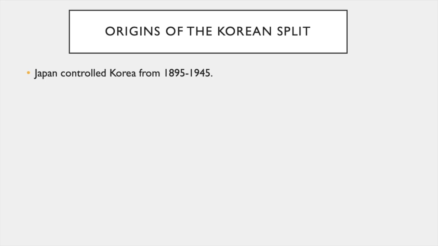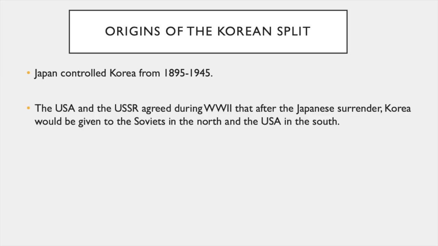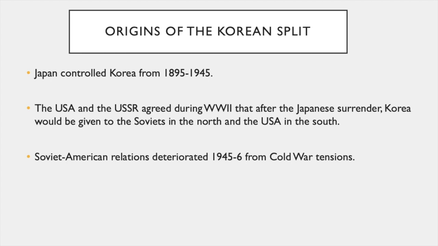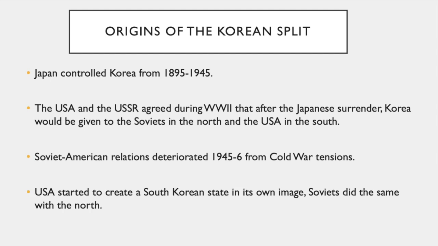Japan controlled Korea from 1895 to 1945. The USA and the USSR agreed during World War II that after the Japanese surrender, Korea would be given to the Soviets in the north and the USA in the south for supervision. Soviet-American relations deteriorated from 1945 to 1946 from Cold War tensions.